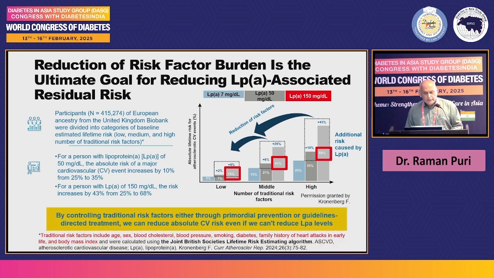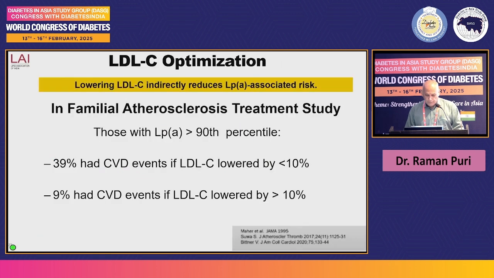So what does it mean? By controlling traditional risk factors, either through primordial prevention or guideline-directed treatment, we can reduce absolute CV risk even if we can't reduce Lp(a) levels. Even with the same level of lipoprotein A, aggressive control of traditional risk factors is extremely important to reduce the risk which is going to result from elevated lipoprotein A. Now the question comes: LDL optimization.